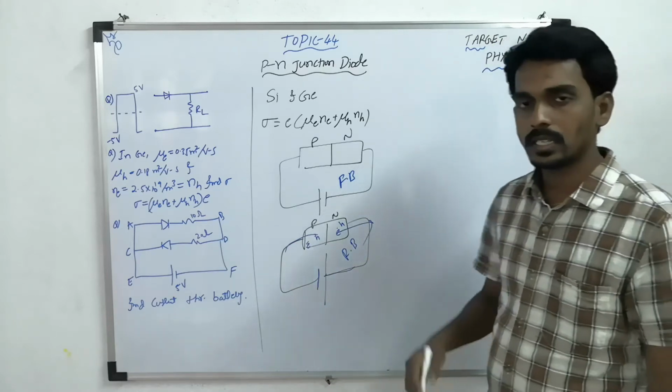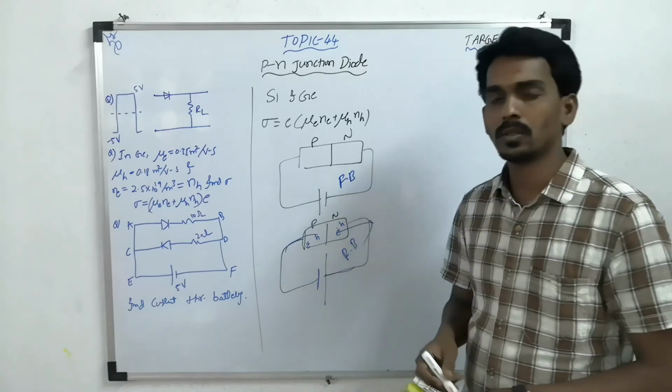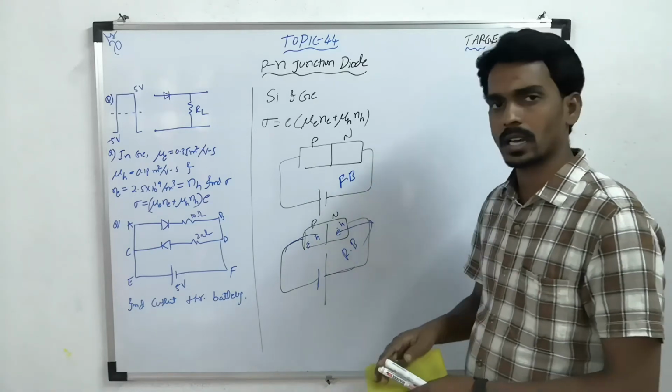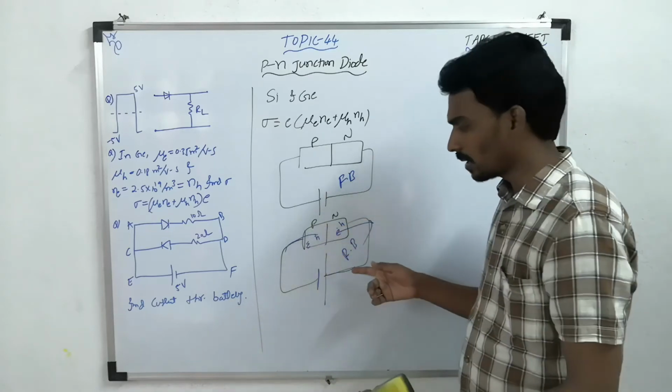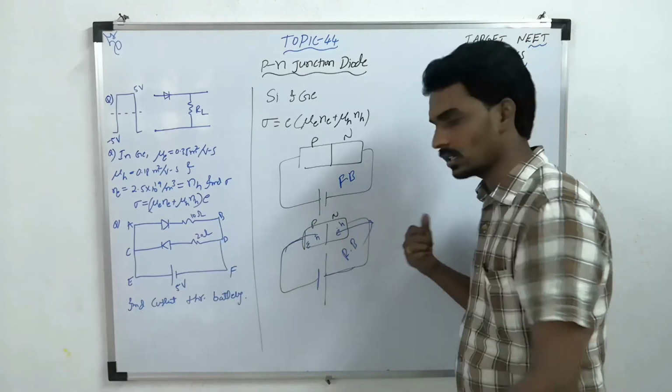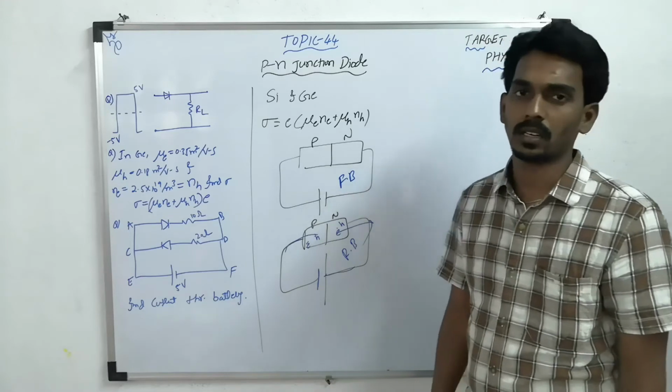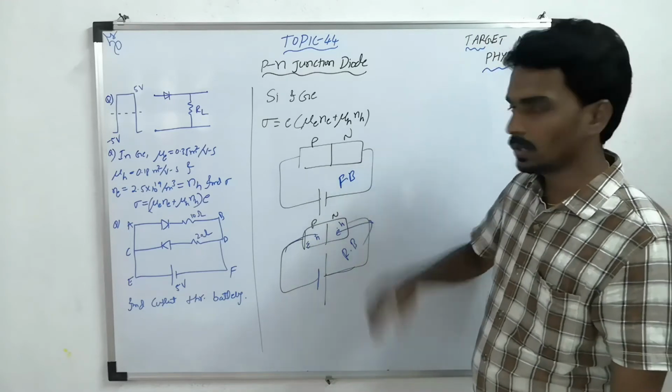So here drift current, here diffusion current. Here majority charge carriers are diffusing, here majority charge carriers are moving away. That's why we call it drift current. So this way you will connect it.